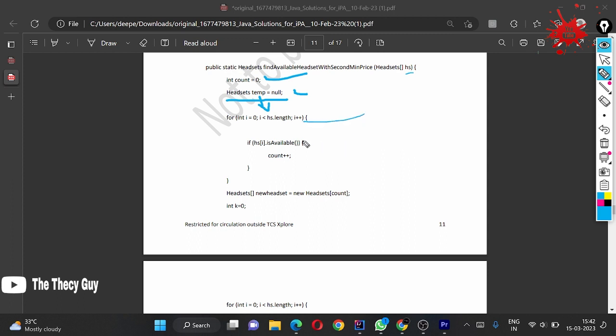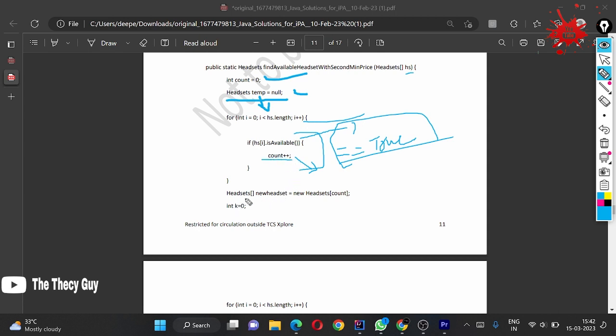Now they are running through hs, and if the price facility is available, meaning if the facility is available. Look here, what is the meaning of this line? You can assume isAvailable equal to true here. Whether we write this line or not, its meaning is this. They are just checking how many headsets are available, so the count will give the number of headsets available.